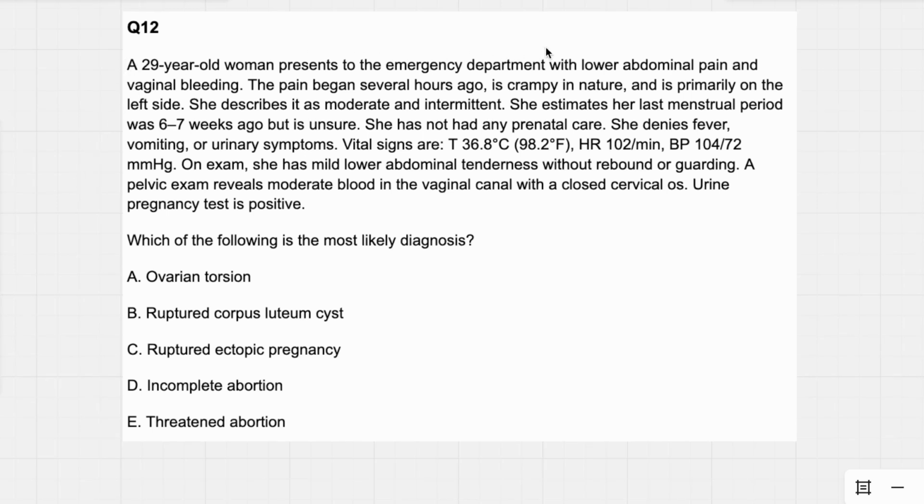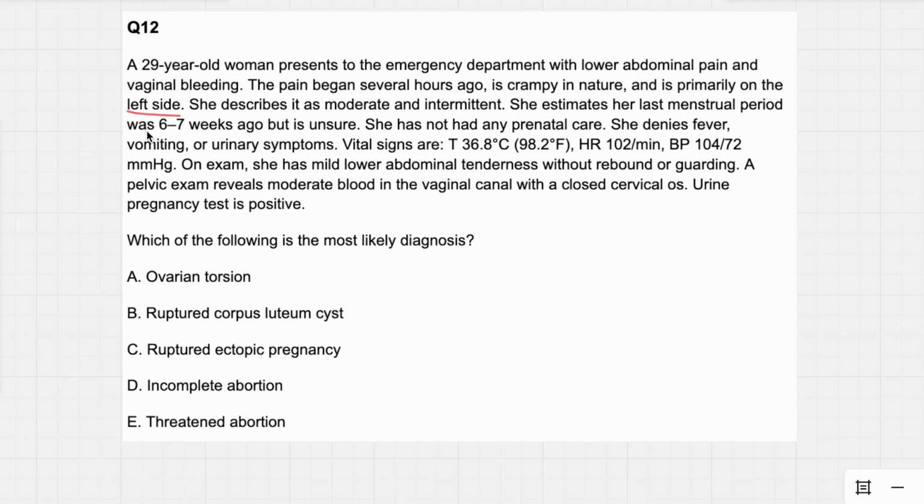A 29-year-old woman presents to the ED with lower abdominal pain and vaginal bleeding. Began several hours ago, crampy and primarily on the left side. That's really important. Always pay attention to laterality if they localize pain to one side or the other, or if it's bilateral, because that's super important in helping you narrow down the diagnosis. So it's moderate, intermittent, blah, blah, blah. A lot of this is kind of filler.